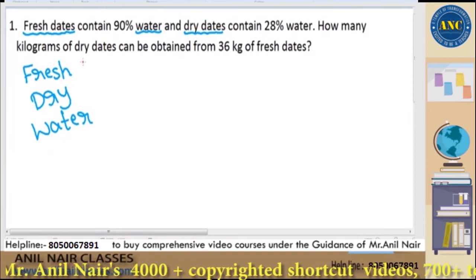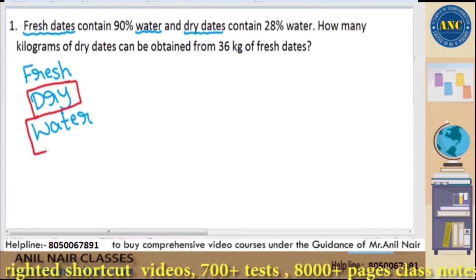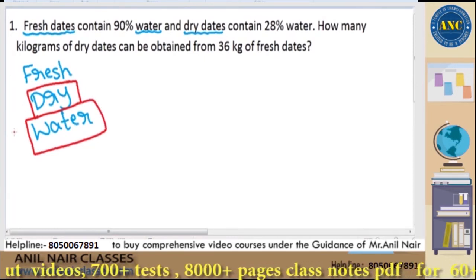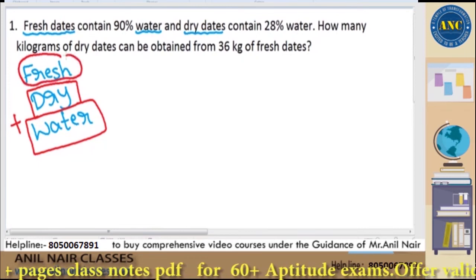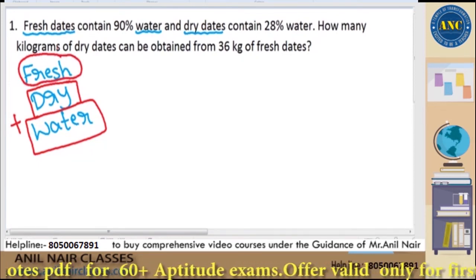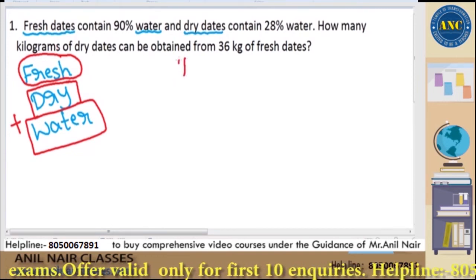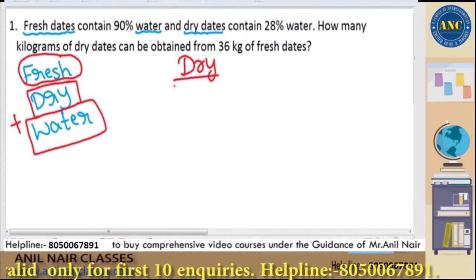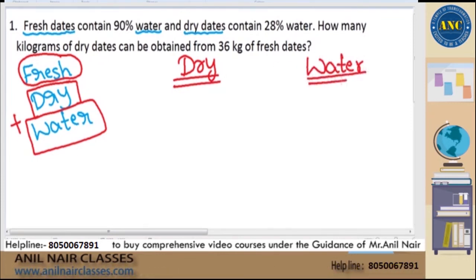Logically speaking, if I have dry dates and I combine them with water, the resultant will become the fresh dates. That is the logical way of solving, right? Dry dates combined with water, resultant is the fresh dates. Whatever the resultant that I am getting, that is nothing but my average, the fresh dates. Now it is very easy once you understand this.